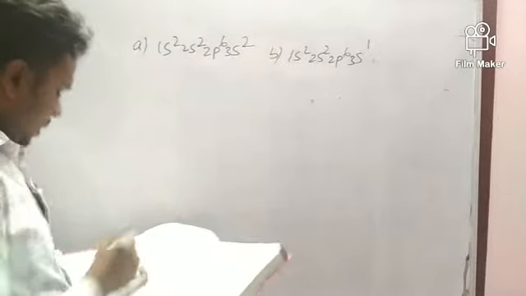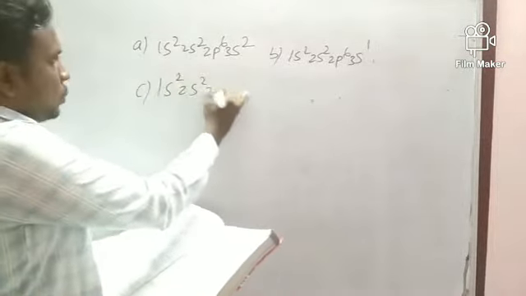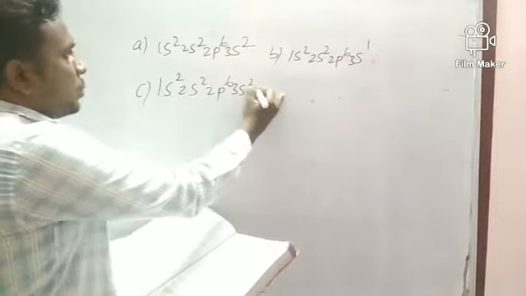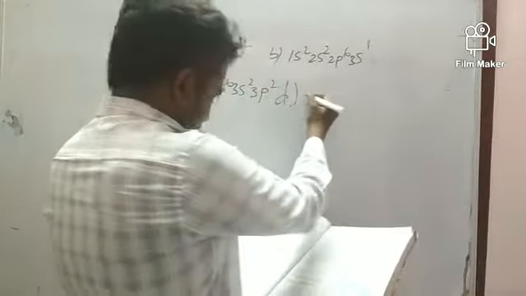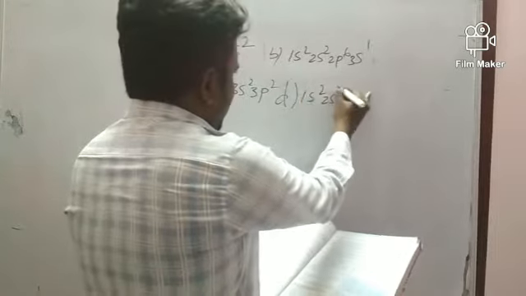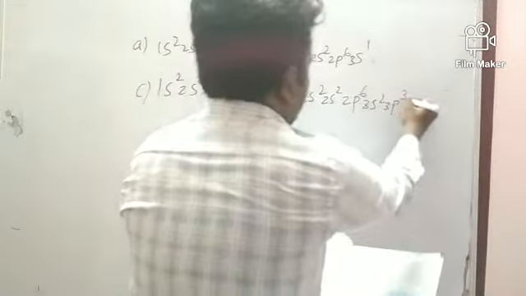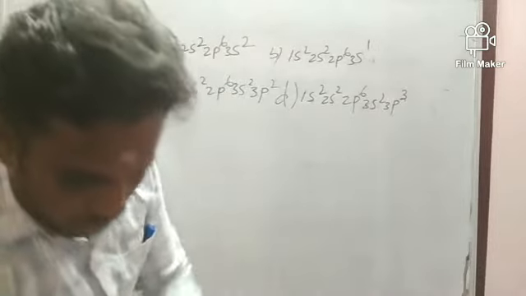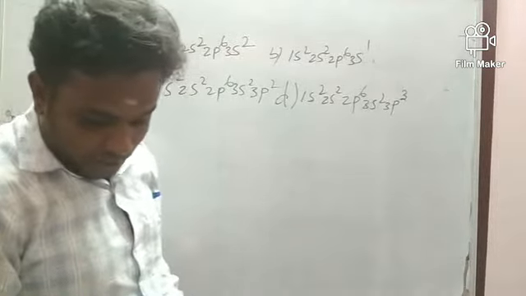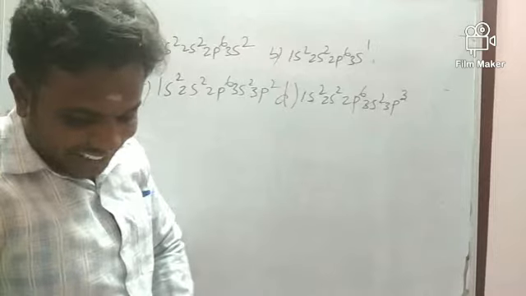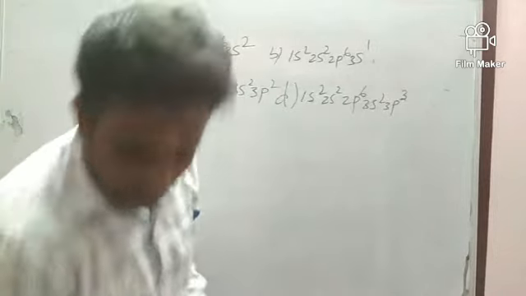Option C: 1s2, 2s2, 2p6, 3s2, 3p2. Option D: 1s2, 2s2, 2p6, 3s2, 3p3. Which of these is expected to have the highest second ionization energy?